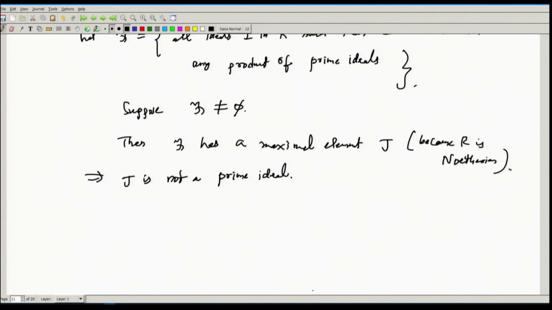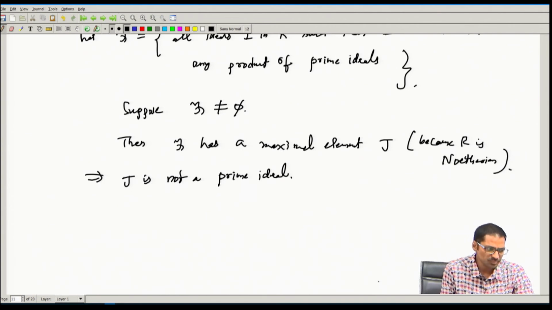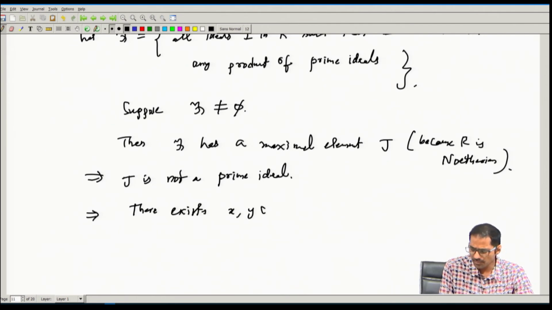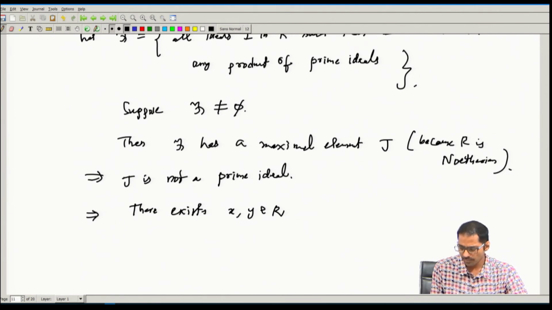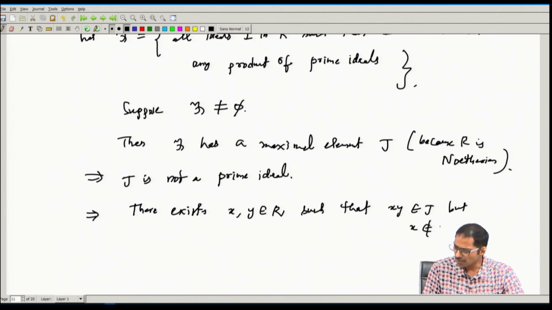Why? Because if it is a prime ideal, then J contains a product of prime ideals is trivial, so therefore J cannot be a prime ideal. So this implies that there exist elements x and y belonging to R such that the product x y belongs to J, but x does not belong to J and y also does not belong to J.